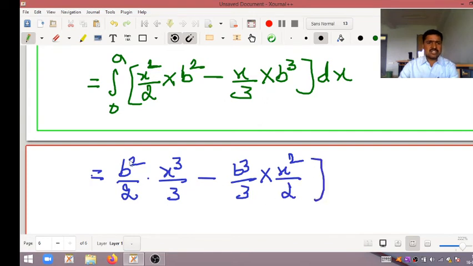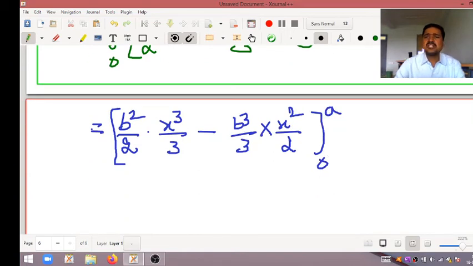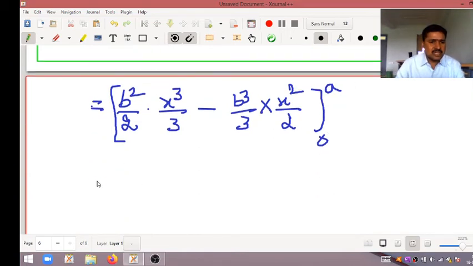So the limits are 0 to a. Now we want to apply these limits, where x is there, in that place. Here b square by 2 into 3, that is 6, will come. Here x cubed means apply the upper limit, where x is there, in that place we have to do.